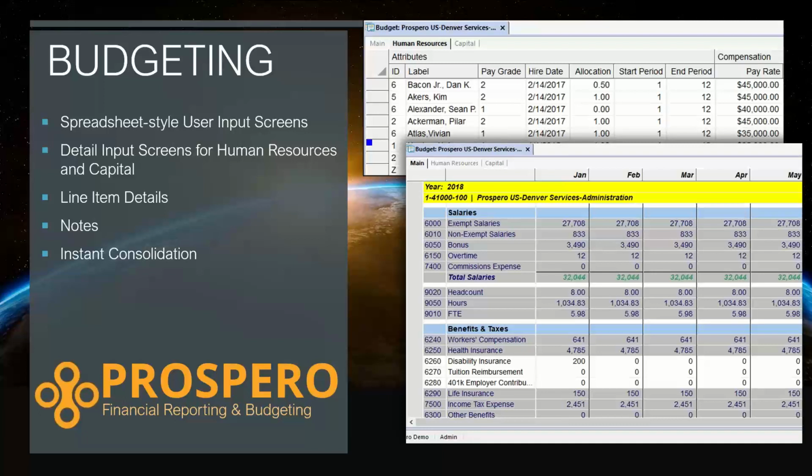So that is just a quick high-level overview of what we're going to be looking at inside the application with you today. So let me jump over to Prospero with you.